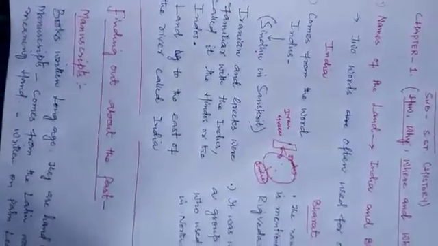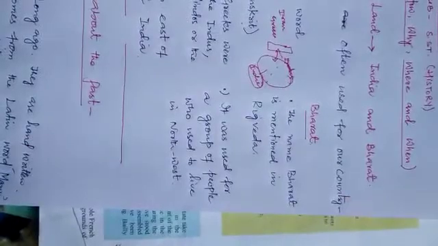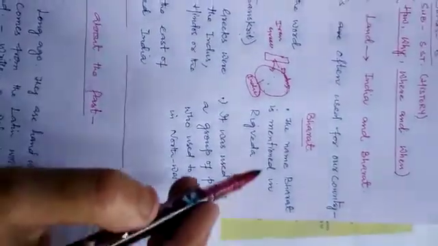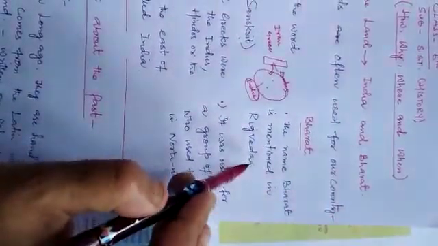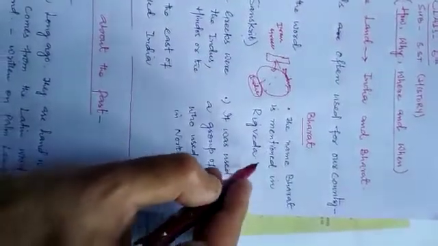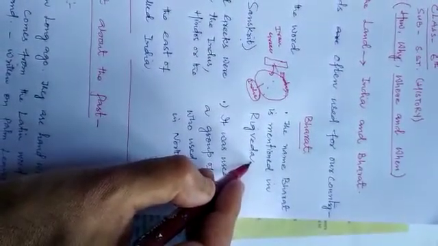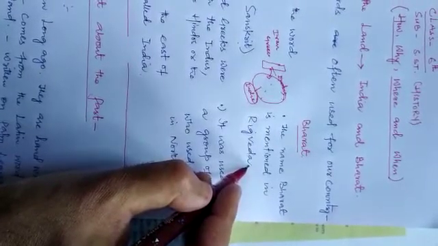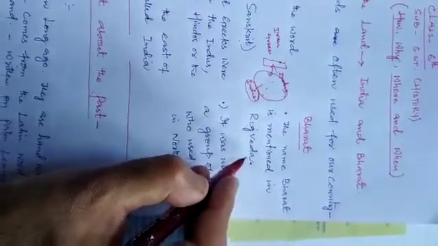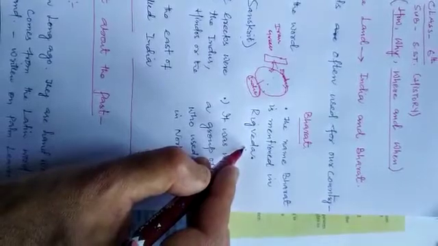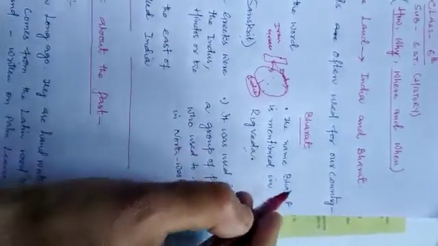So far as Bharat is concerned, what is the history behind this word? The name Bharat is mentioned in the Rig Veda. What is Rig Veda? Rig Veda is a book associated with the Hindu religion. It is the earliest Veda. Clear? There are 4 Vedas, and the earliest Veda is Rig Veda. In that very Rig Veda, there is a word by the name of Bharat.